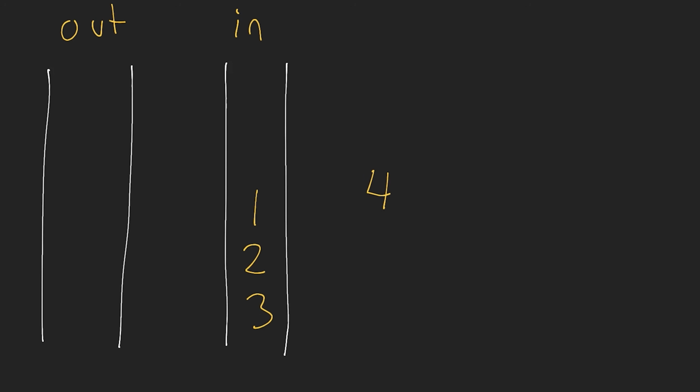One last time, if we have 4, again, we're going to pop this off. So 1, 2, and then 3. Place 4 onto here. And then we'd have 3, 2, 1, because that's the order that we'd pop off of the output stack. There you go. You've just used 2 stacks to implement a queue.